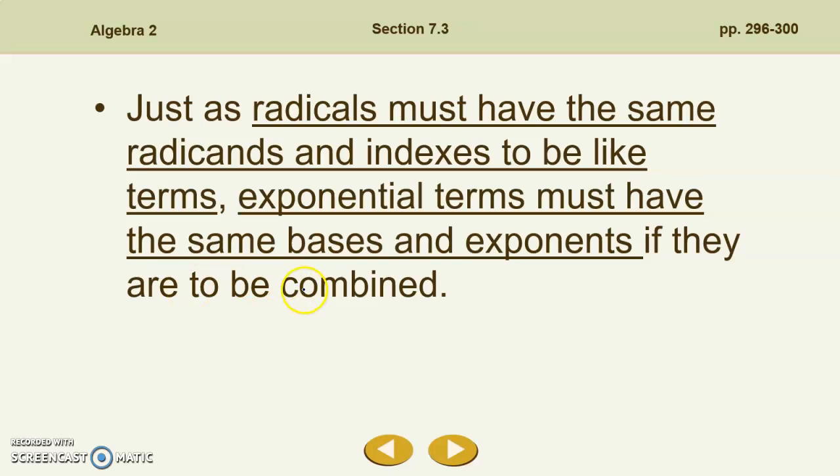Now you're already familiar with this using variables. So you already know, for example, that we could not add x squared plus x. We can't combine them because they have different variables being raised to different exponents. Well, we're going to look at some examples where our base is not a variable. Our base might actually be a number, like 3 squared plus 3 squared. But in order to combine those, we have to have the same bases being raised to the same exponents. So these could be combined, others could not.